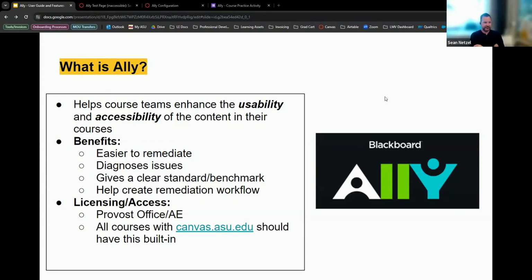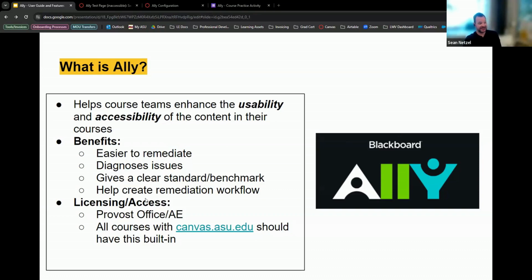So it's something that you really want to strive to be as good as possible, but it's very difficult to be perfect and have 100%. So don't be hard on yourself or your course team if you don't have 100% accessibility with all of your content. It's a goal that is always slightly out of reach at times, because as you add or change course content, it's always a game that you're trying to keep up with. So 85% is really what you're striving for at the minimum.